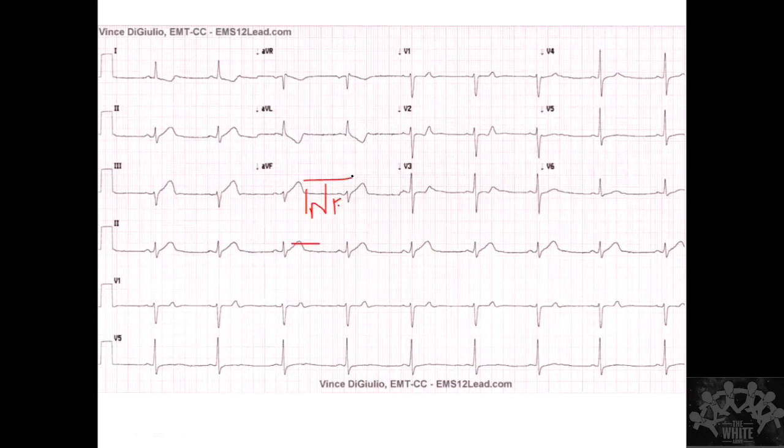So is everyone clear? This is inferior wall MI. You got this concept? You got this concept of reciprocal changes? Everyone is clear with reciprocal changes? I want this to be very clear to you guys.